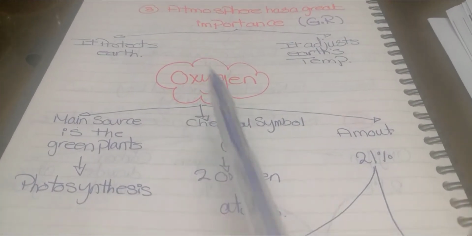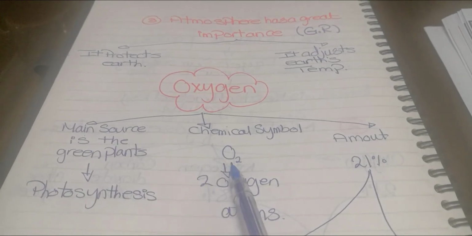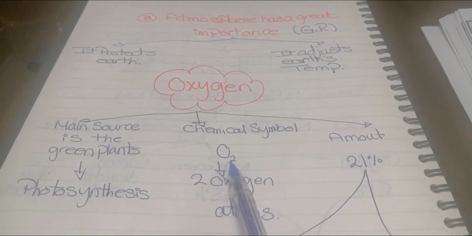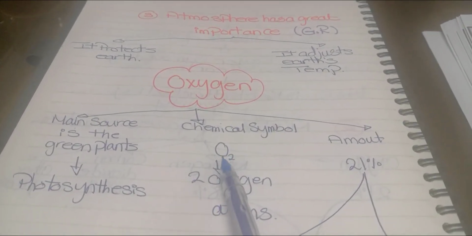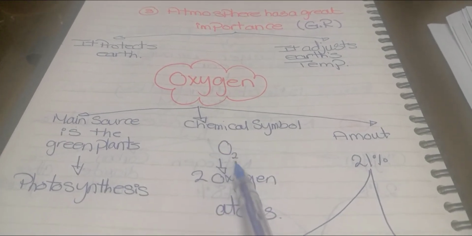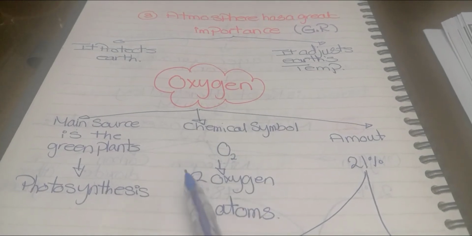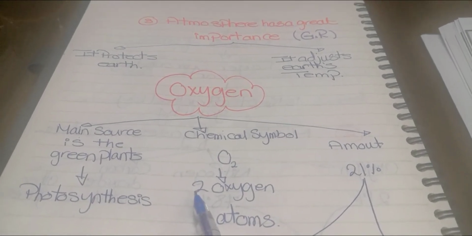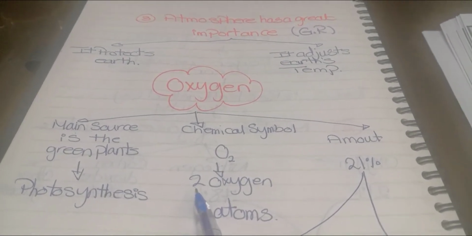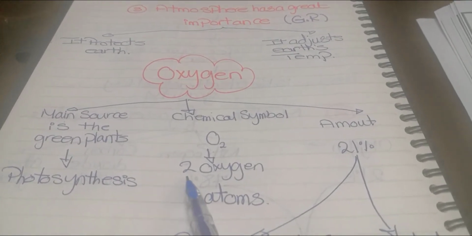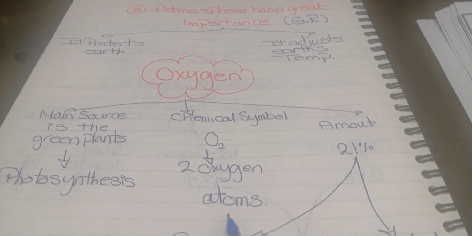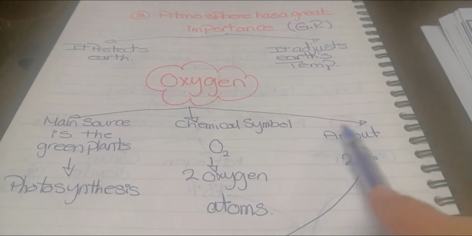For our gas oxygen, the initial of its word is a capital O. So then its symbol will be O2. O for oxygen, 2 to represent the number of atoms that each molecule consists of. So one molecule of oxygen consists of 2 oxygen atoms. Okay?